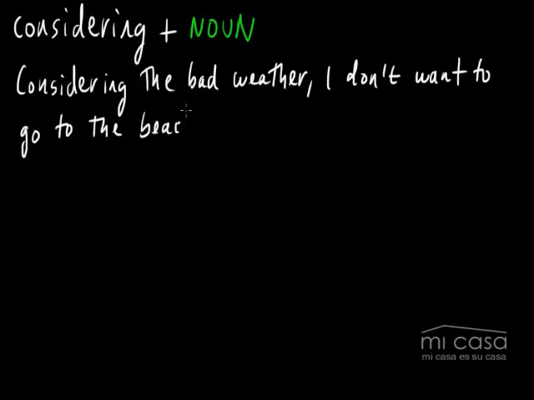Oh, that's a little bit weird. Considering the bad weather, I don't really want to go to the beach. So again, I'm explaining kind of why I don't want to go to the beach. Or I'm showing what I'm thinking when I say this. Considering the bad weather. And here, we're using considering followed by a noun.